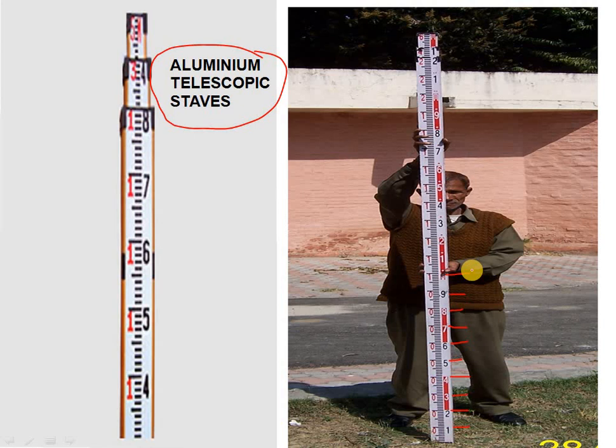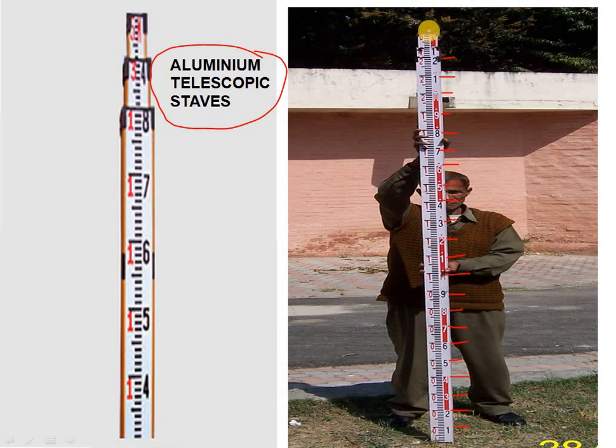It is not 0.10, it is 1 meter. Then you can see 1.1, 1.2, 1.3, 1.4, 1.5, 1.6, 1.7, 1.8, 1.9, and here 2 meters. After 2 meters it is 2.1, 2.2, like this. When 3 meters comes, 3.1, and so on up to 4.